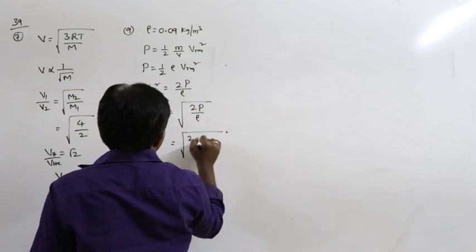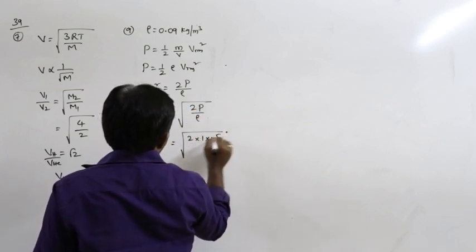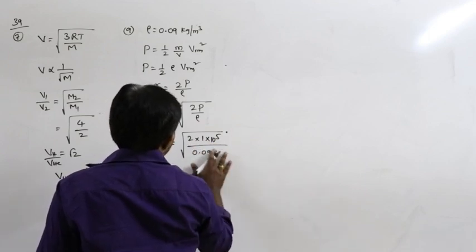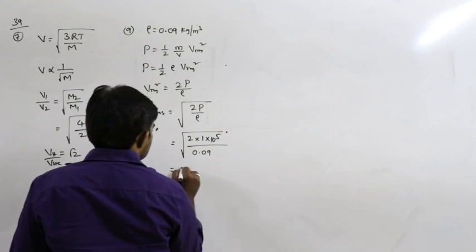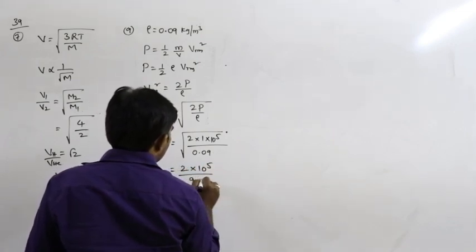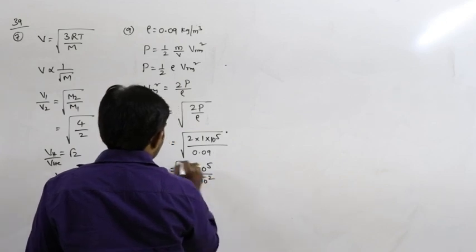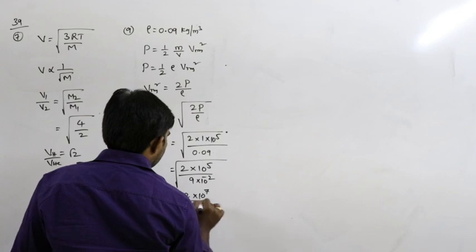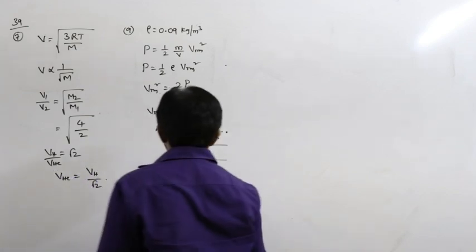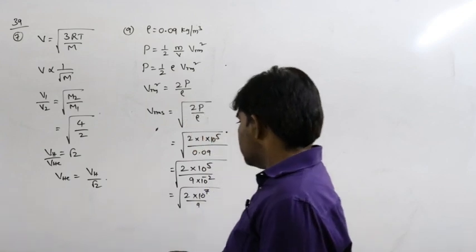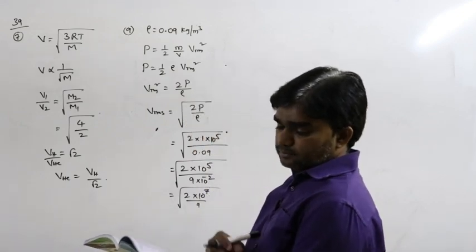Pressure at STP is 1 into 10 to the power 5, density is 0.09. So 2 into 10 to the power 5 divided by 9 into 10 to the power minus 2, under root, which is 2 into 10 to the power 7 divided by 9, under root. So that is the RMS speed.